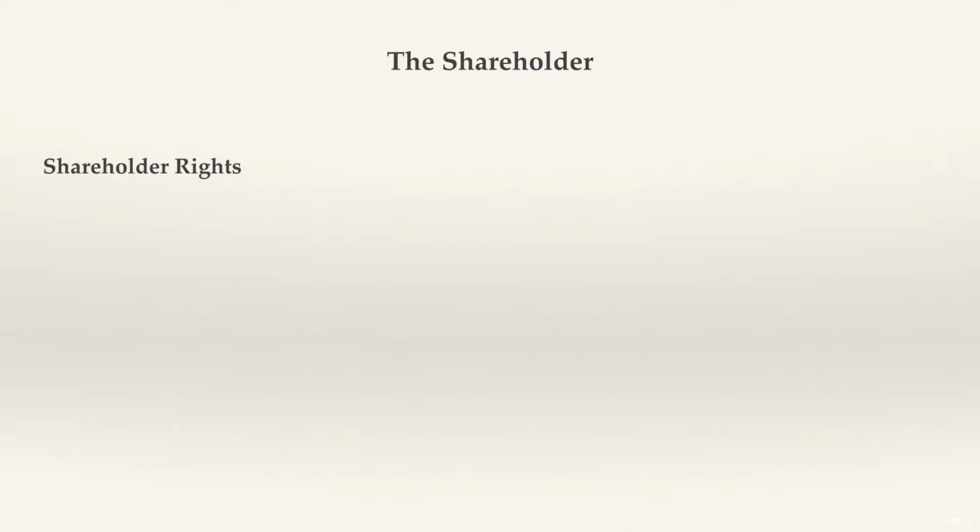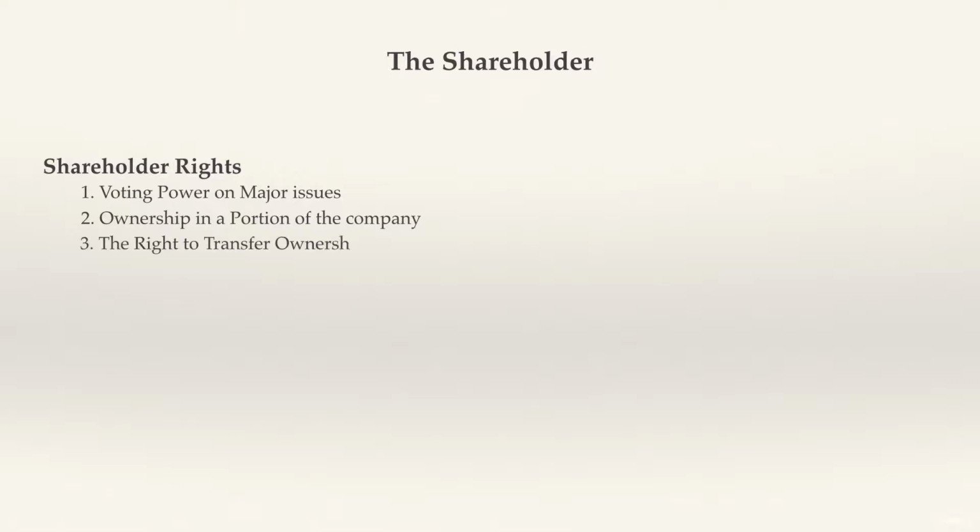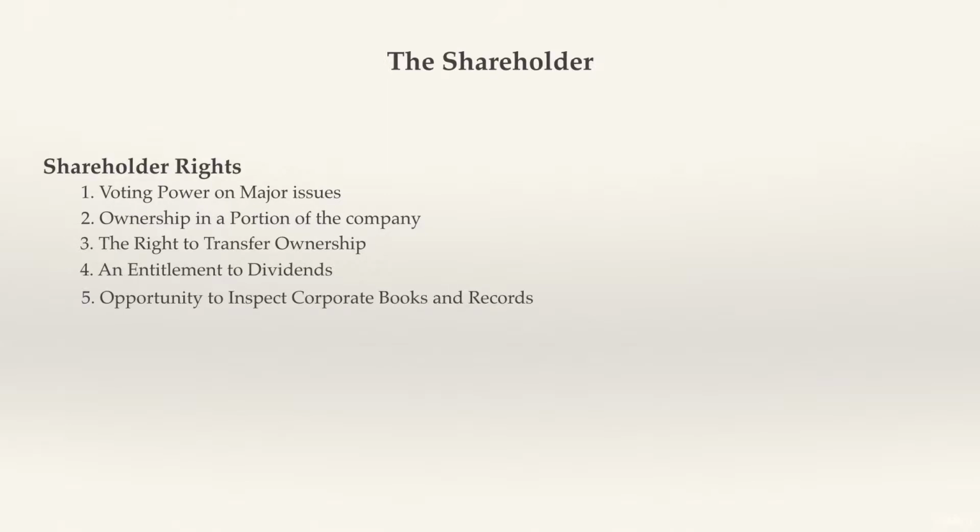called shareholder rights. According to Investopedia, those rights include voting power on major issues, ownership in a portion of the company, the right to transfer ownership, an entitlement to dividends, which is something we will look at in another lesson, the opportunity to inspect corporate books and records, and the right to sue for wrongful acts.